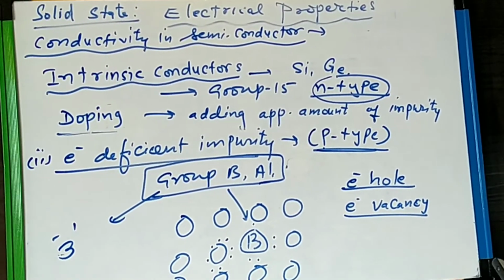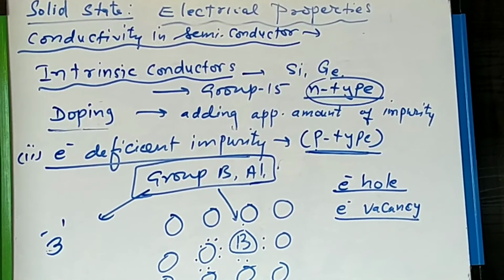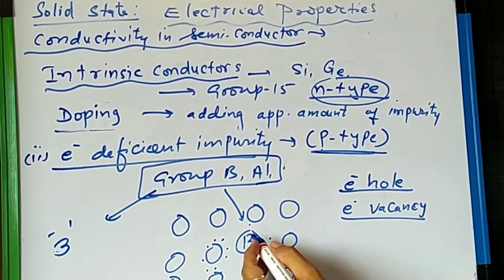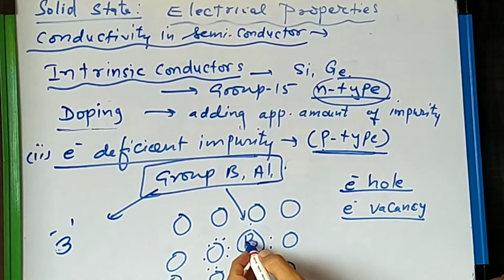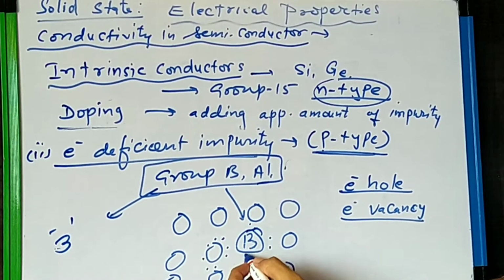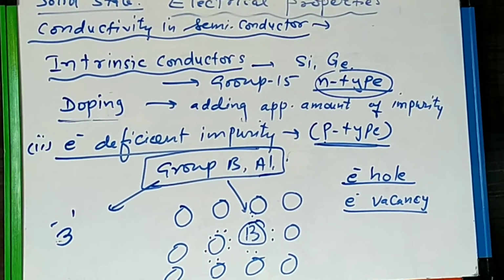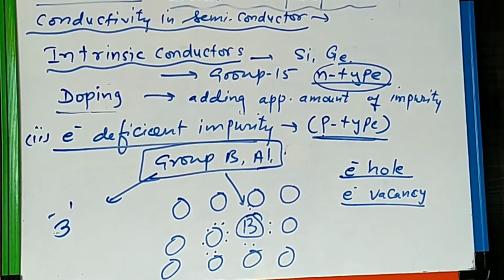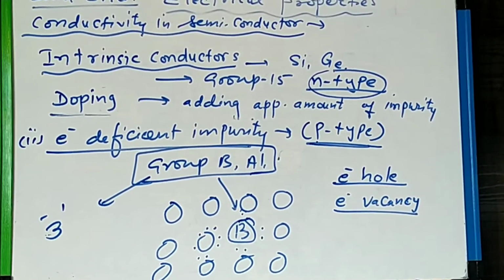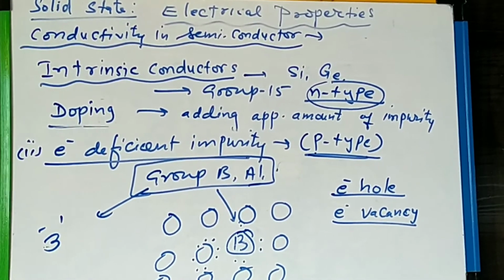So in that case what happens? An electron from a neighboring atom can come and fill the electron hole. Suppose here we have added group 12 or 13. So this creates a hole because 1 valence is short over here. So this is an electron hole, and then in this case what happens? In doing so, it would leave an electron hole at its original position.